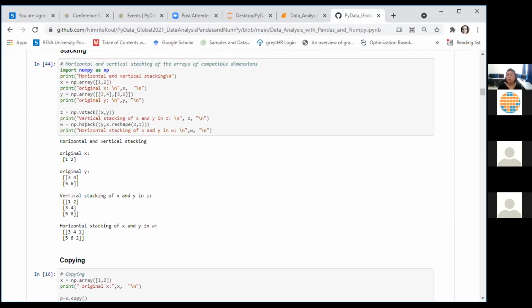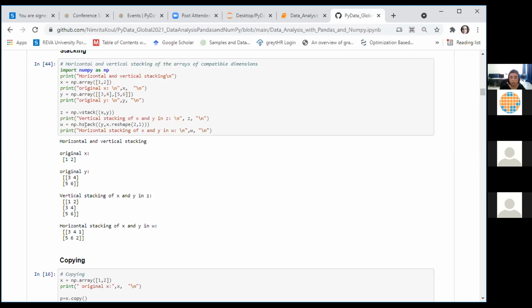And I would like to bring on record here that the methods or the functions that we are looking at in this session are not the only ways of doing what we intend to do. There are multiple functions for doing the same thing. I have used the ones which are very basic here in this session. As you advance in your exploration, as you learn more, you'll find a lot more ways, much smarter and much shorter code to do the same things.